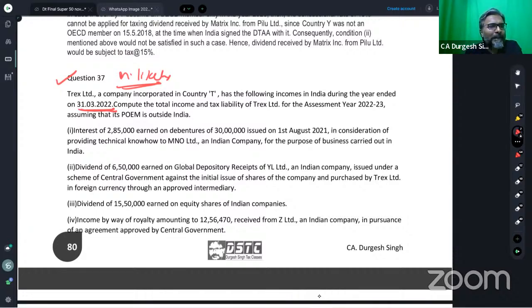Now, point number 1, be careful. Interest of rupees 2,85,000 earned. Students, earned. What did I tell you? Is it on gross or on net? Please tell me, if the word that is used is earned, then is it to be considered on a gross basis or on a net basis, students?